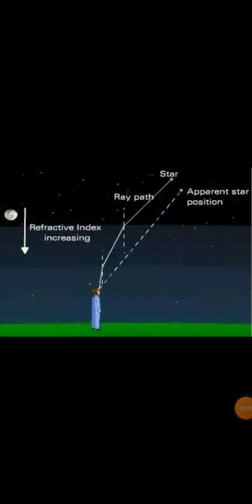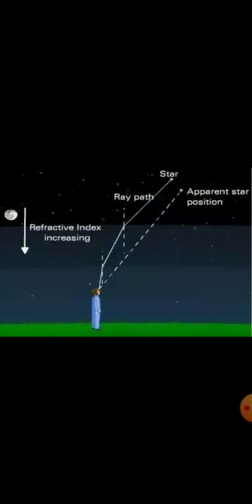And this apparent position, which means the position which we are seeing, is not stationary, but keeps on changing slightly, since the physical conditions of the Earth's atmosphere are not stationary, as was the case in the phenomenon of atmospheric refraction. What does this mean?